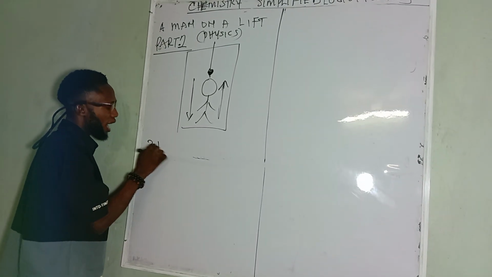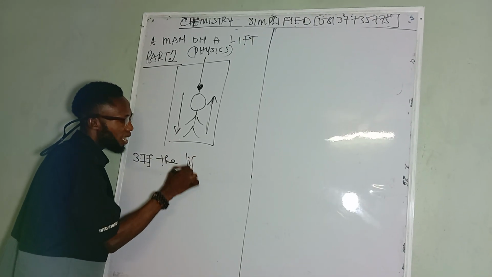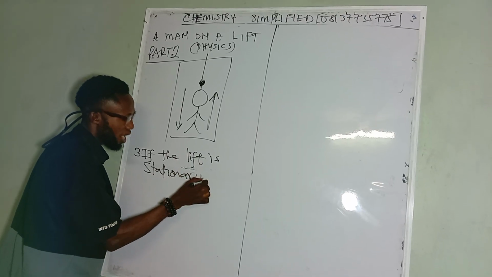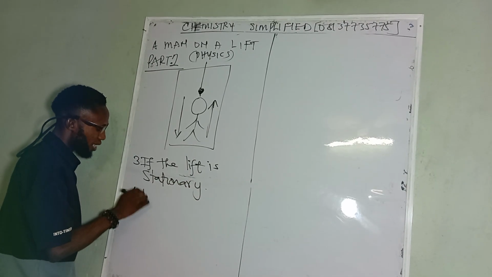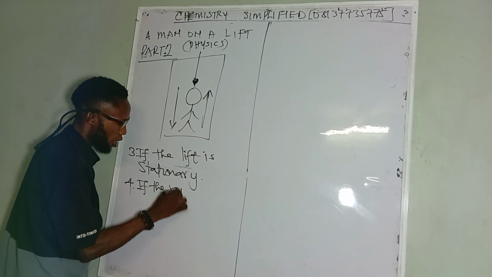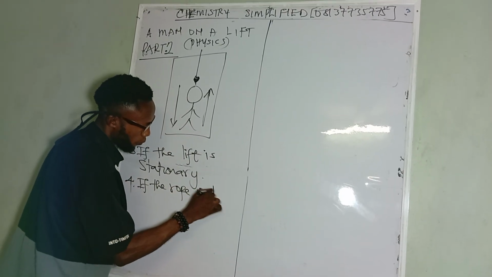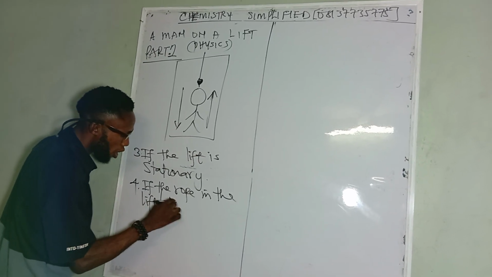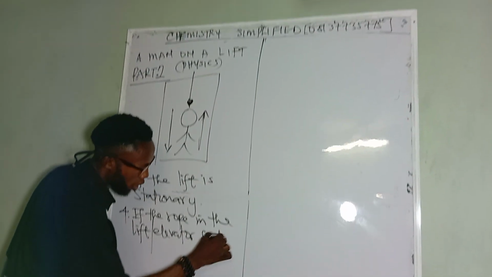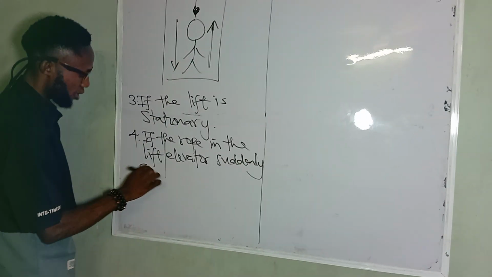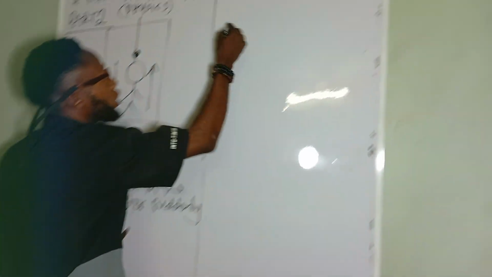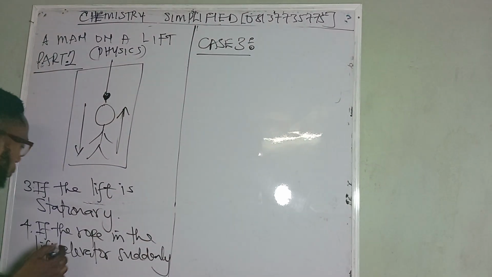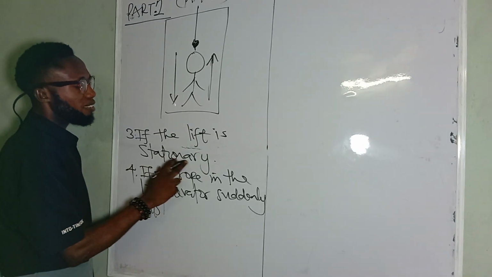Then we have number 3, that if the lift is stationary, and the last one, that if the rope in the lift, or sometimes I use elevator, suddenly cuts. So I've used this place for case 3. Case 3 is if the lift is stationary.